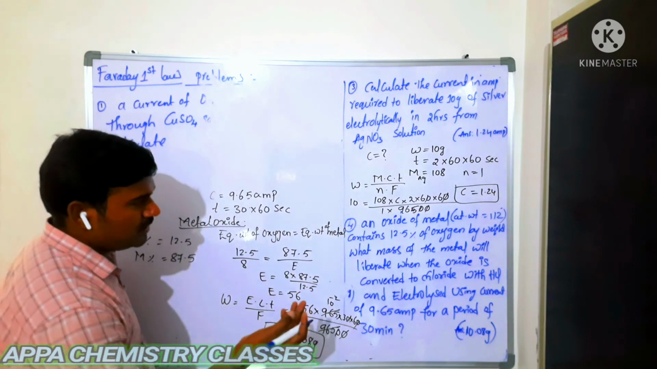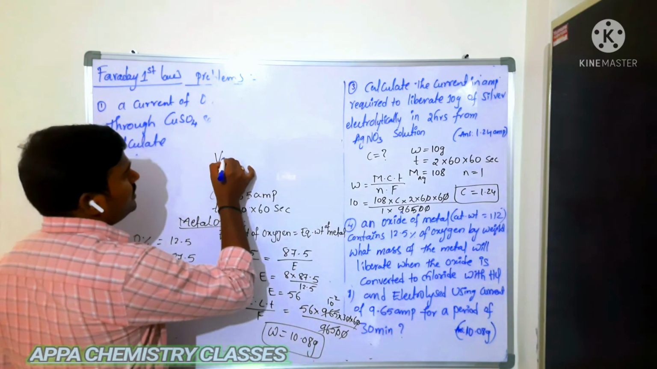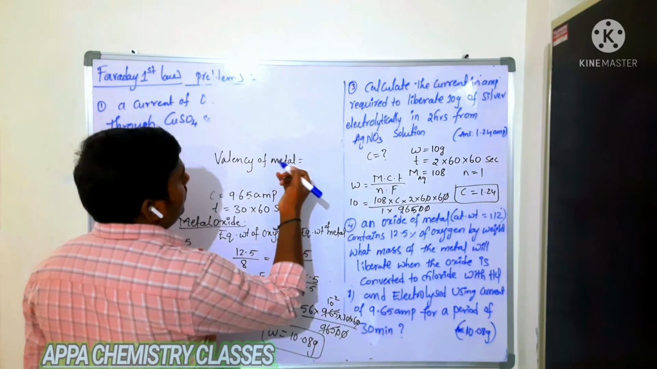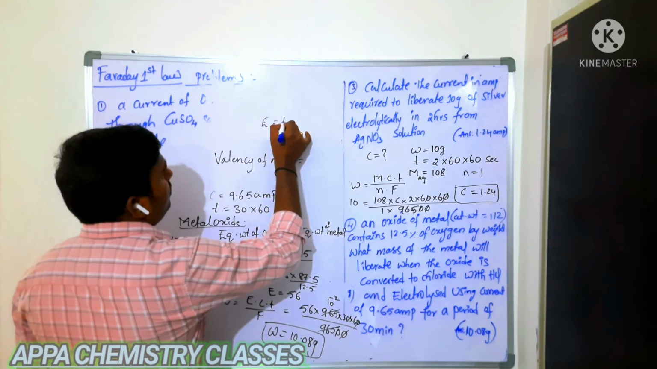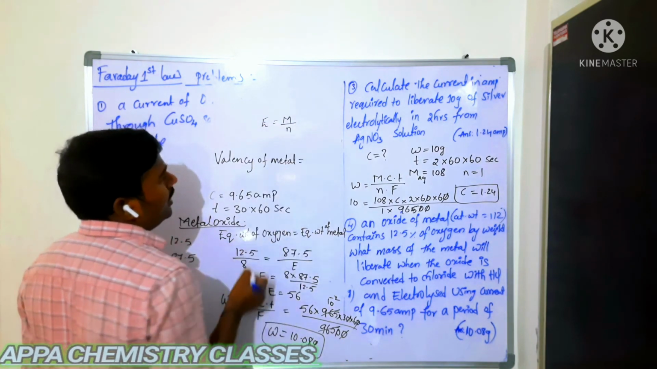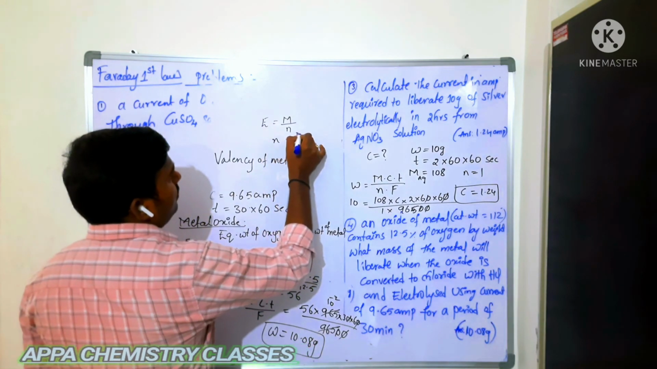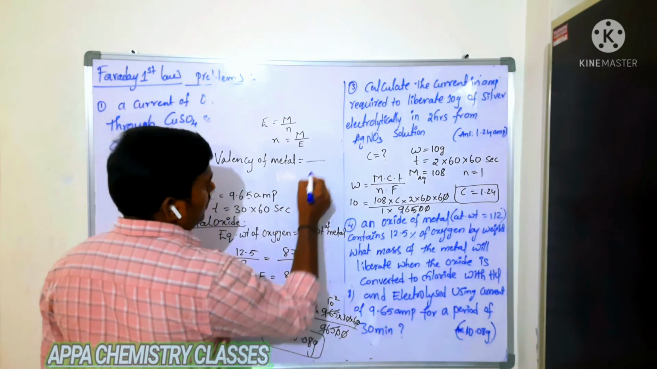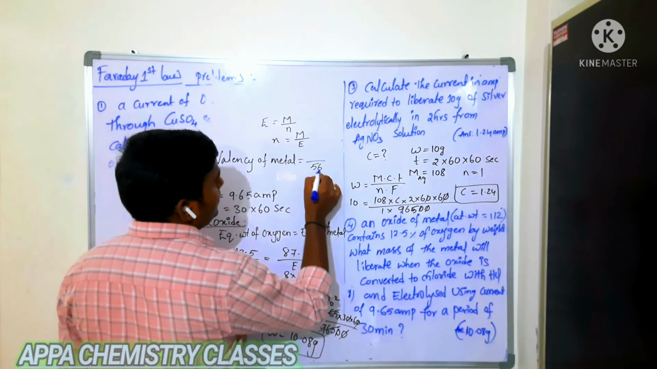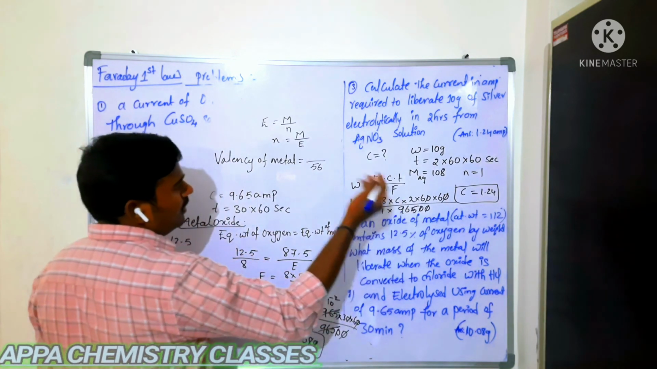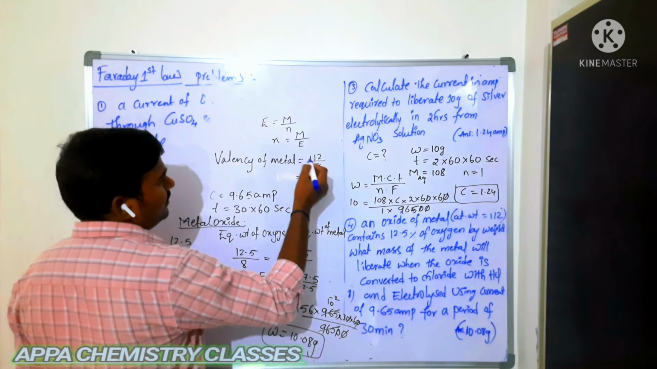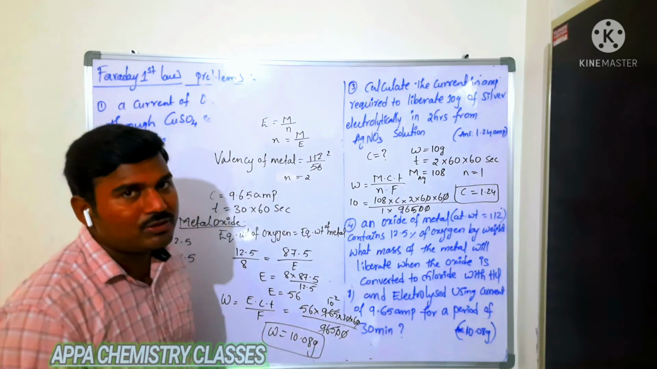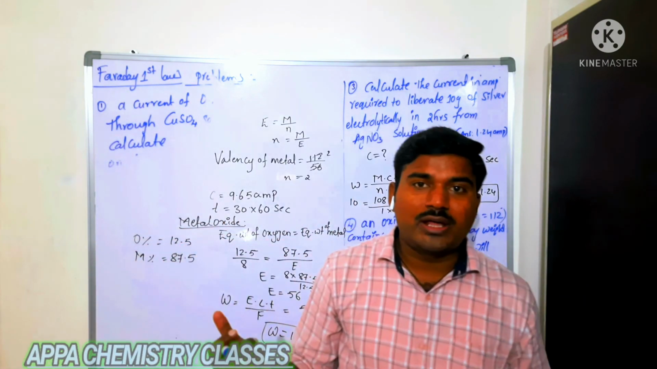I can calculate the valency of the metal also. How will you calculate the valency of the metal? You know that equivalent weight is equal to atomic mass by valency. So valency is equal to atomic mass by equivalent weight. We got the equivalent weight of the metal as 56. What is the molecular weight of that metal here? 112. So then its valency, N, is equal to 2. That is, the valency of the metal is 2. Is that clear? So this is Faraday's first law.